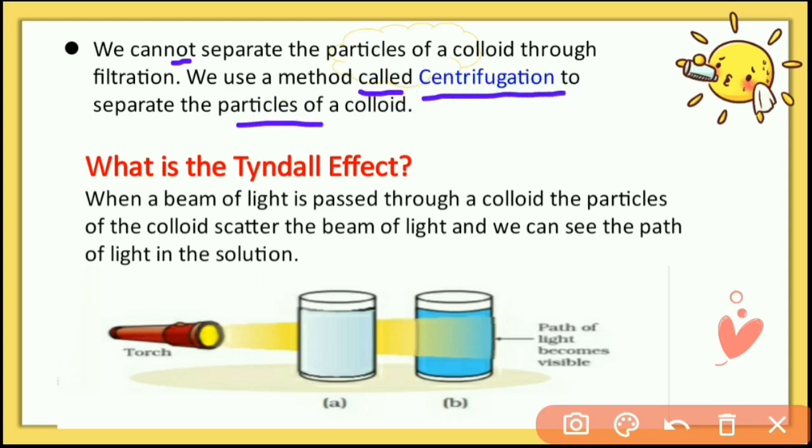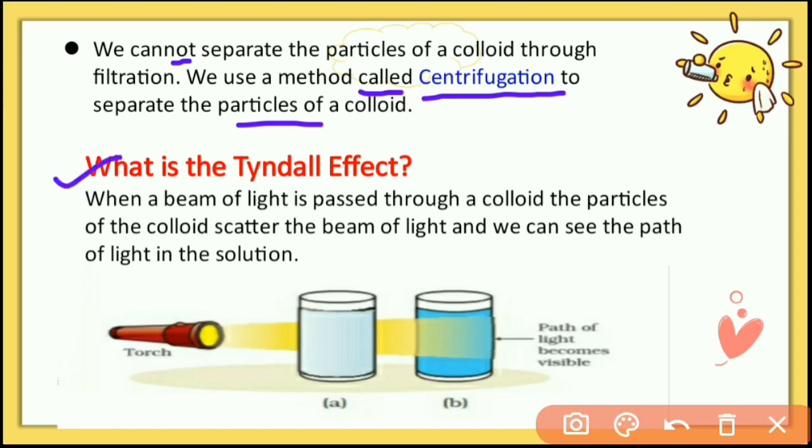In this method, the colloidal sample is placed in centrifugation equipment and rotated at high speed with the help of electricity, and in this way the denser particles settle down, and the lighter particles make an upper layer, and in this way we can separate the colloidal particles from their dispersion medium.